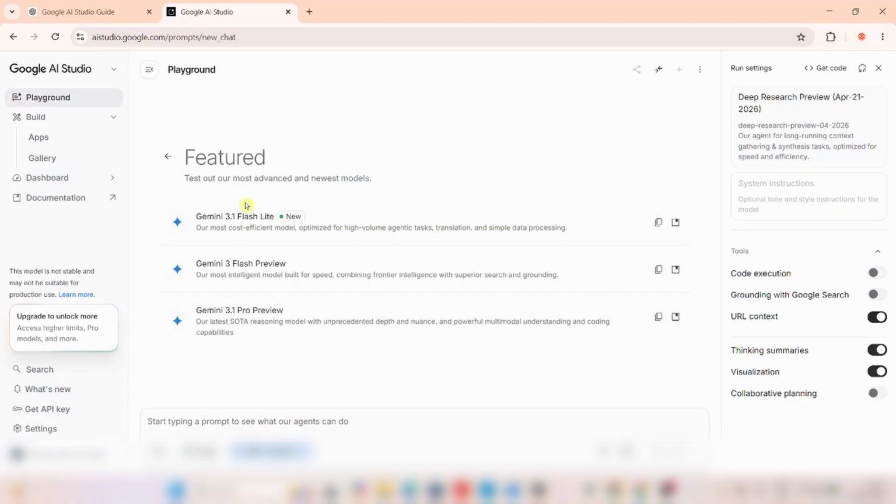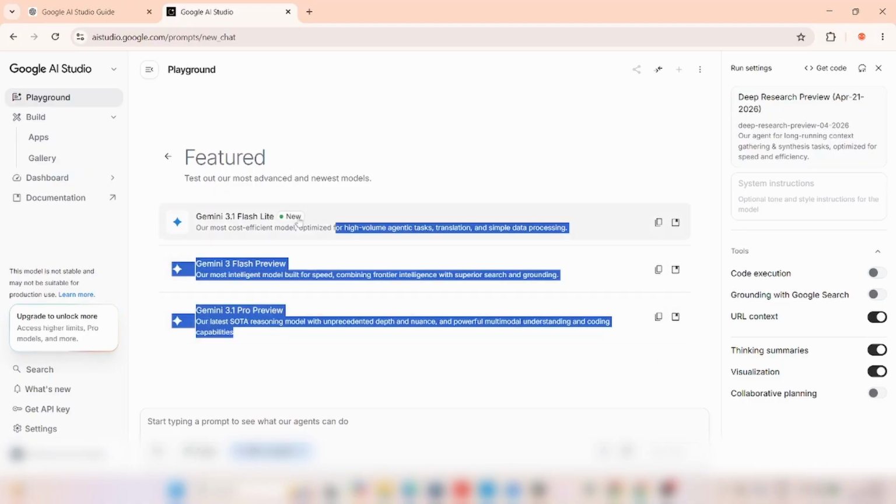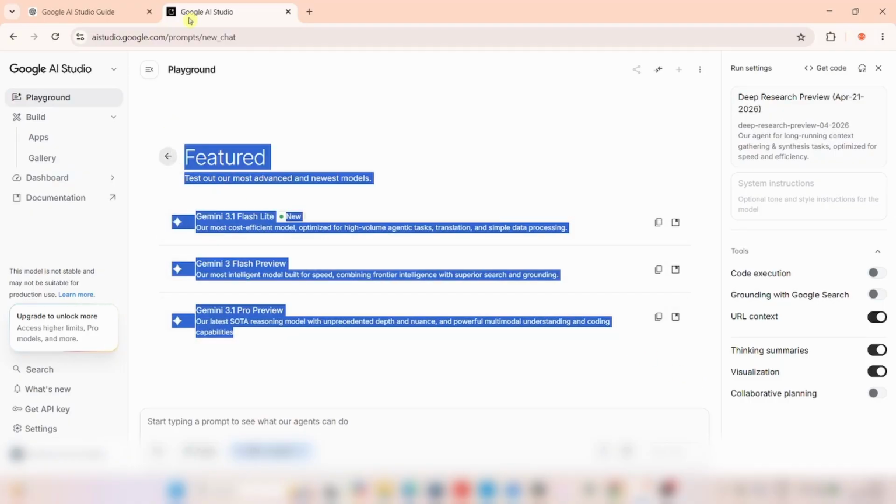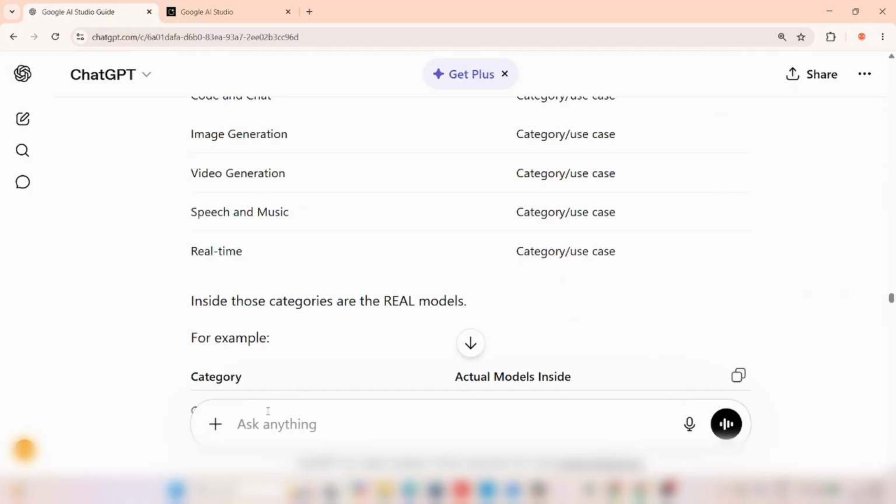So we can say that if we end the exercise, the 30 minutes exercise here today, it means that we have learned something. It's not a class, we are learning together, right? But let's confirm from ChatGPT if these are the models. So let me copy this and paste and ask it whether these are the models.